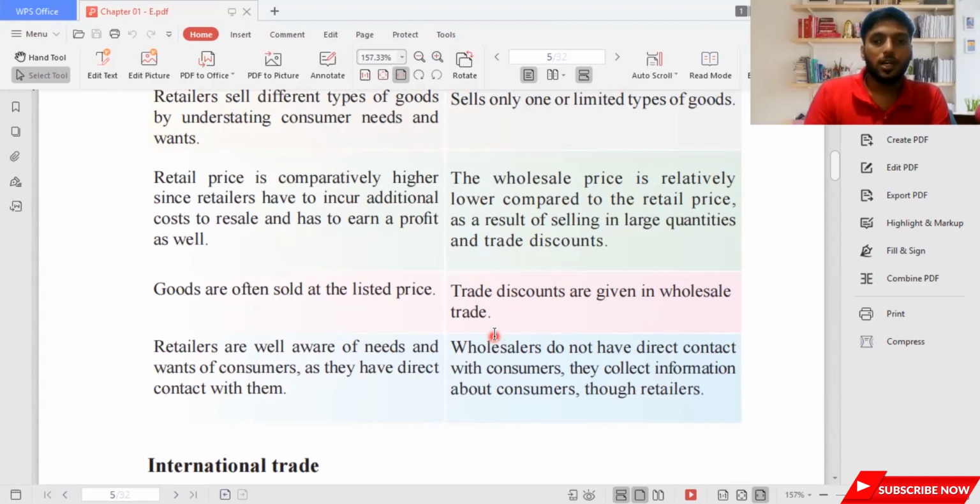So you might find a lot of discounts are given in wholesale trade, but actually you don't get discounts in retail trade. Today retail trade is also developing new trends like bringing up loyalty cards and giving discounts, but remember, not to the level of wholesale traders. Retailers are well aware of the needs and wants of consumers. They have direct contact with them, so they know you yourself. They know your family. Some retailers already know all your family problems.